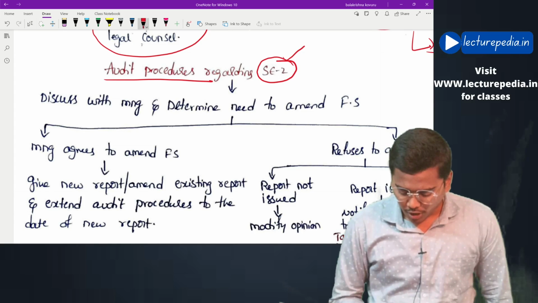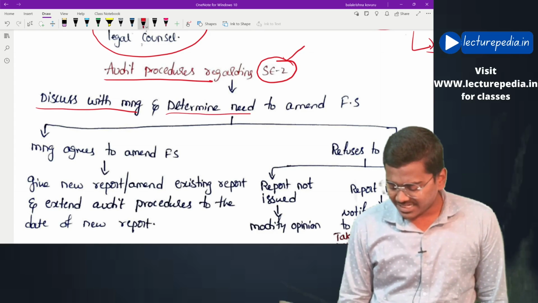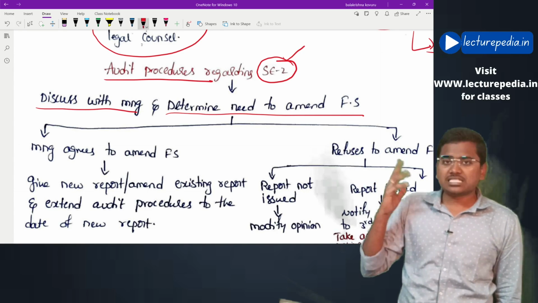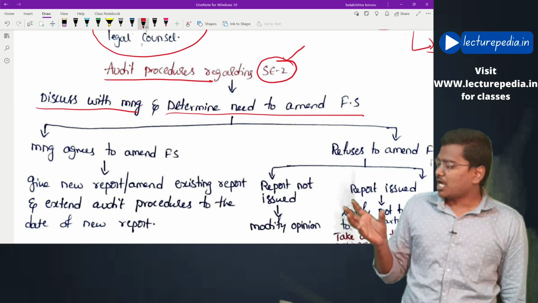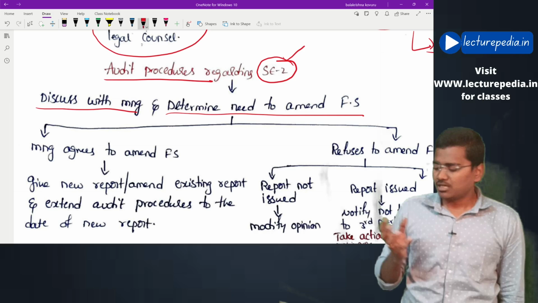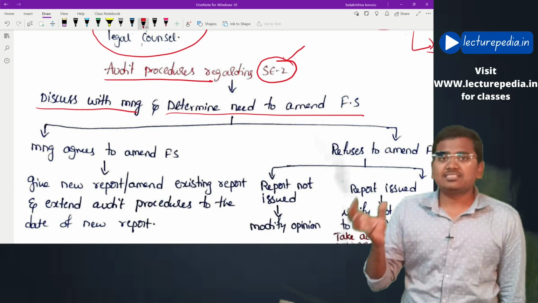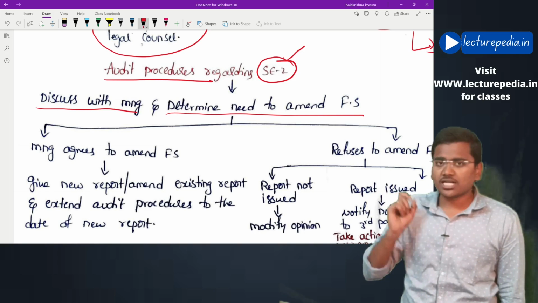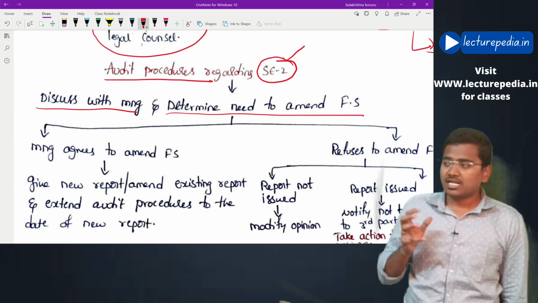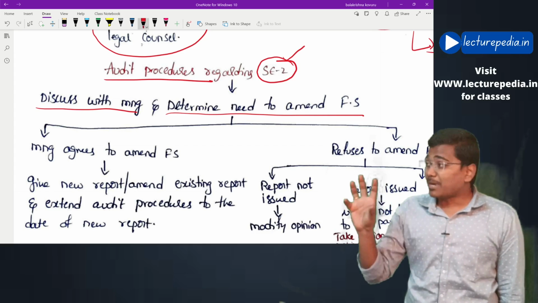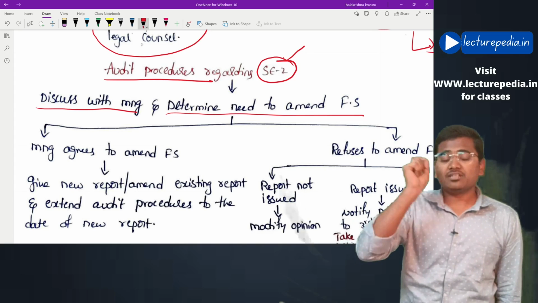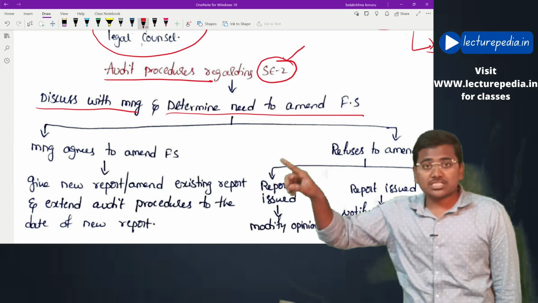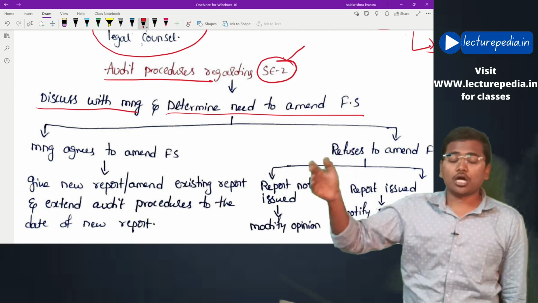First of all, the auditor will discuss with management and determine the need to amend the financial statements. He will say: management, I have found this subsequent event, and it is an adjusting event. How shall we deal with this? Are you ready to amend the financial statements? If management agrees to amend the financial statements, how will the auditor react? If management refuses to amend, how will the auditor react?